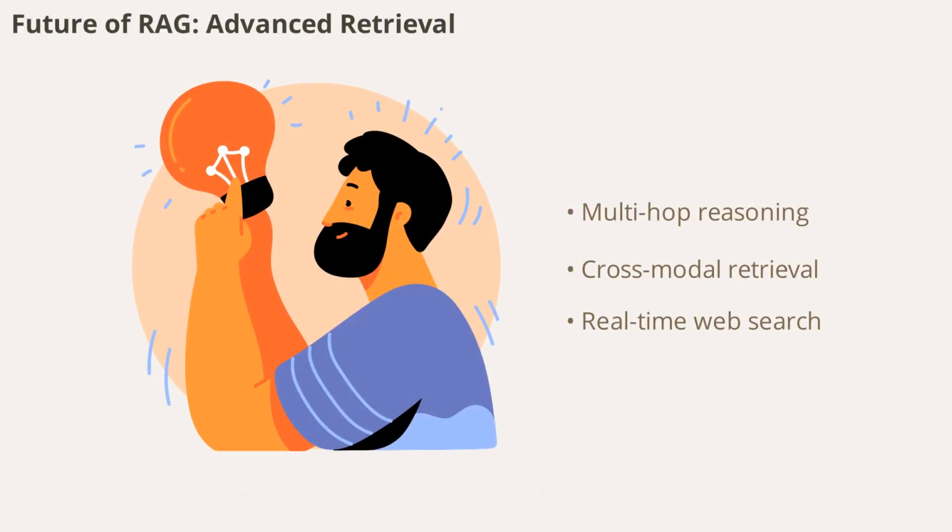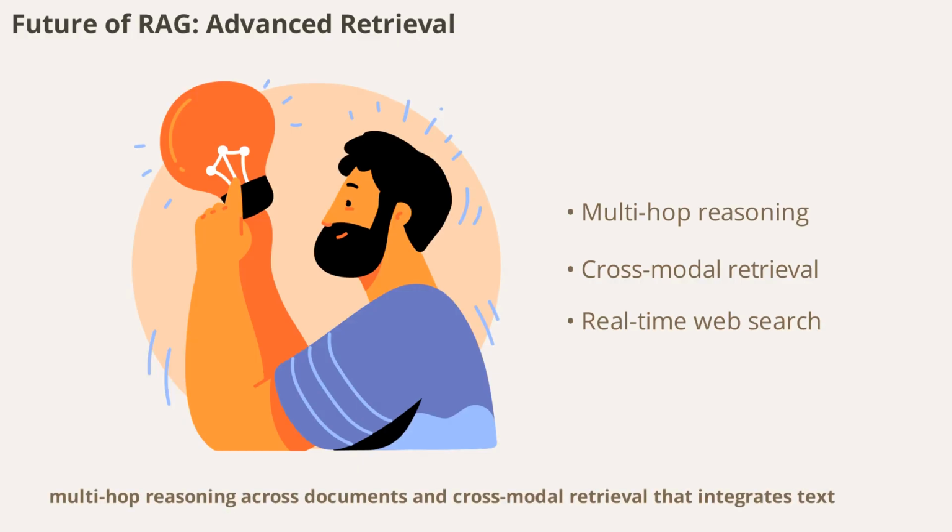The future of RAG includes advanced retrieval techniques like multi-hop reasoning across documents and cross-modal retrieval that integrates text, images, and tables. Real-time web search and intelligent source selection will make RAG systems even more powerful, enabling them to handle complex queries and provide richer answers.